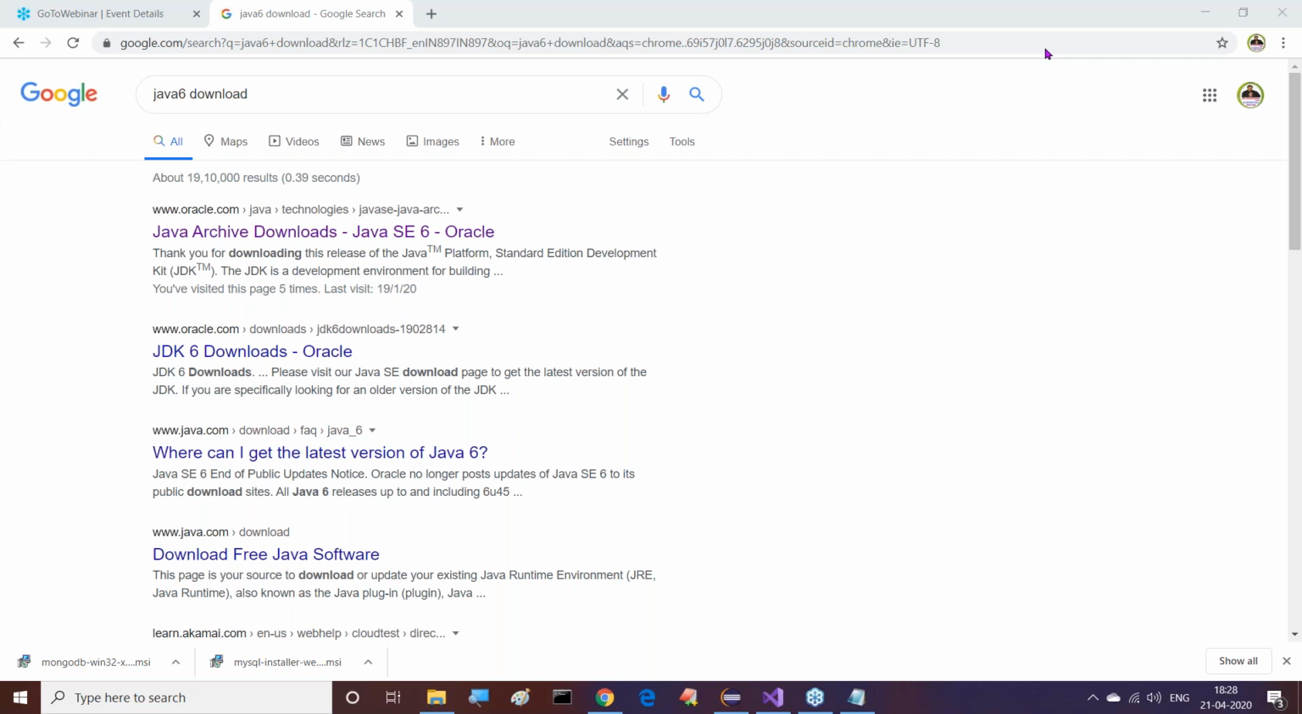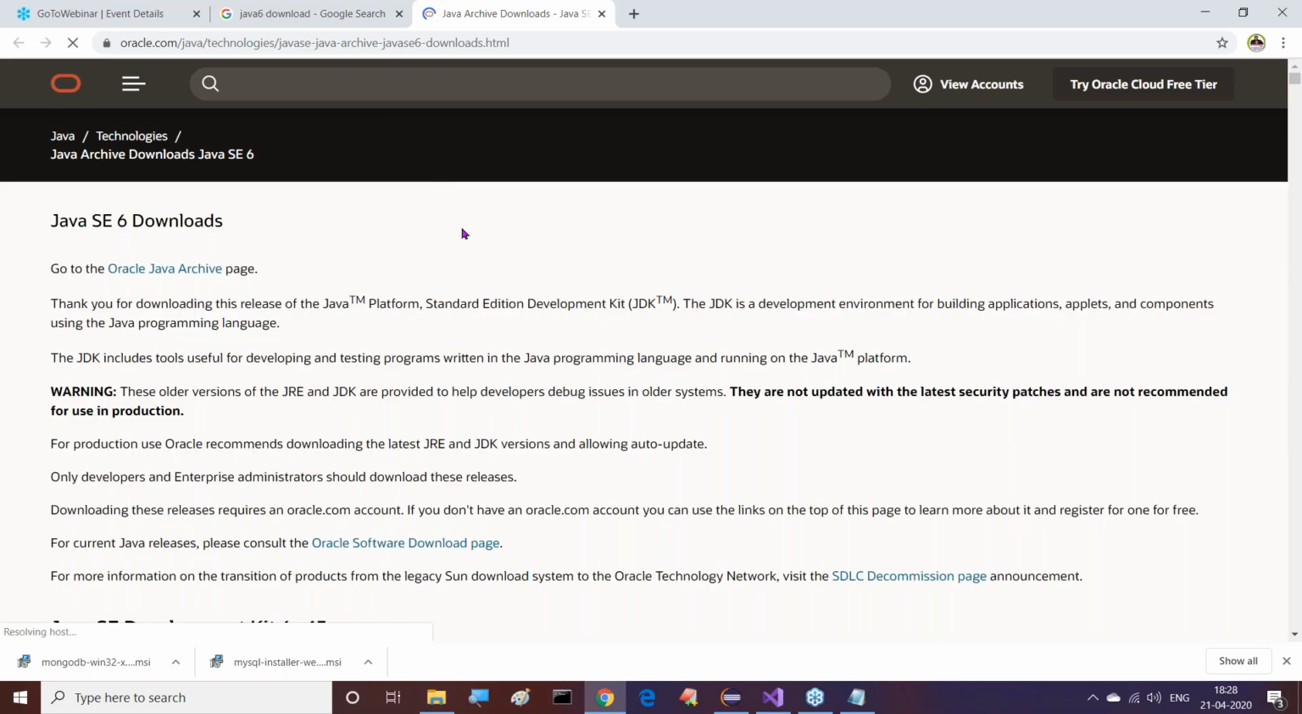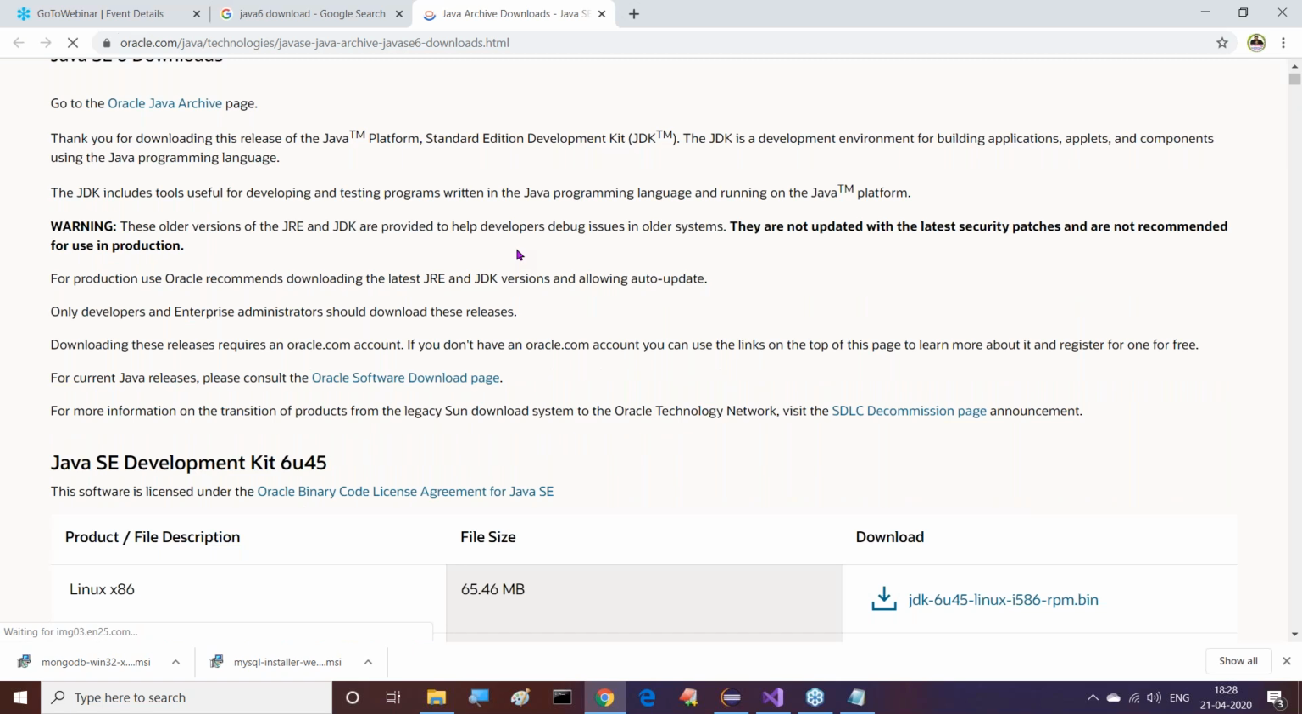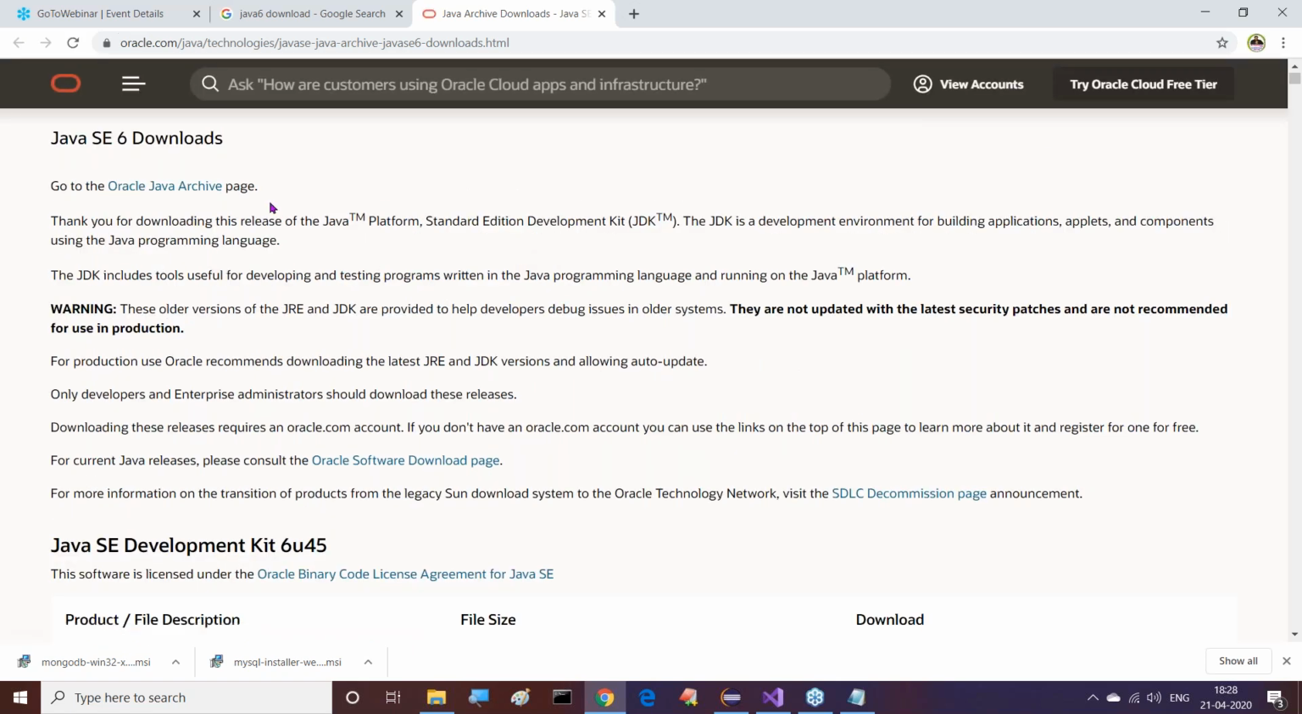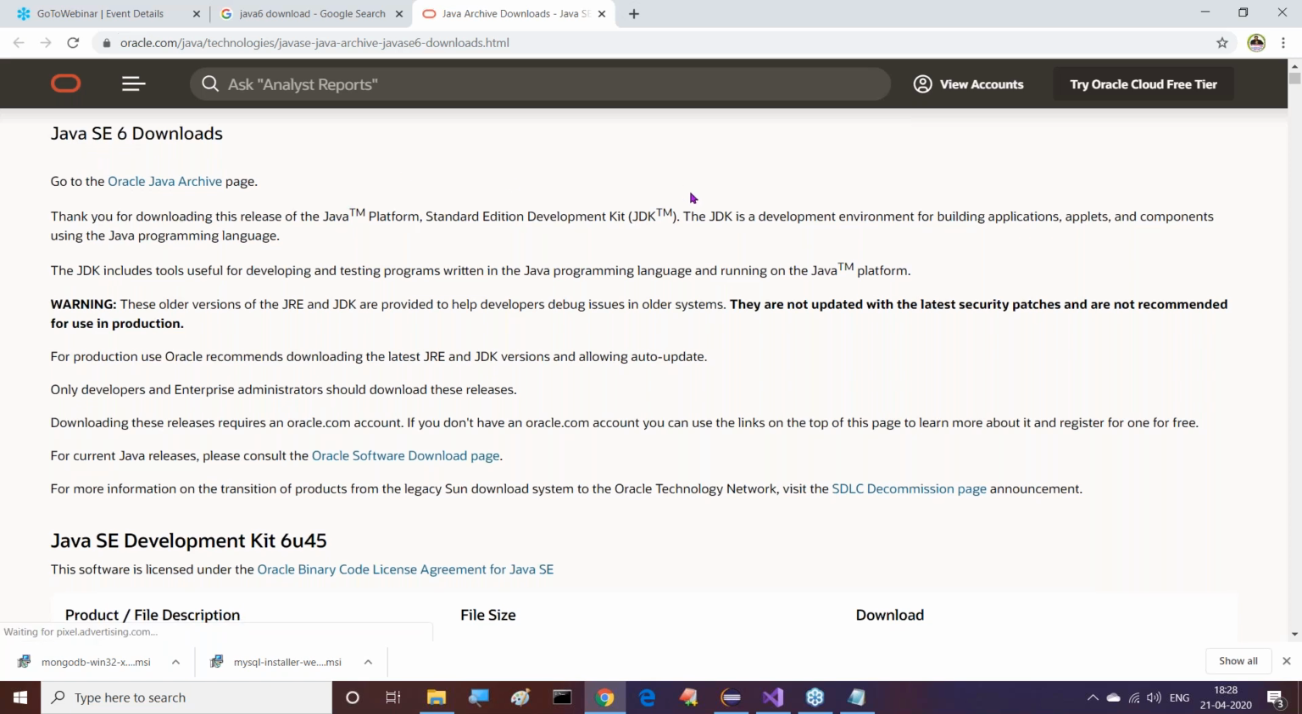Then I need to download this: right click on it and open a new tab. Now here we are able to get the Oracle website's direct download page. Now observe this clearly. What is this version of Java here? Java SE 6 downloads.